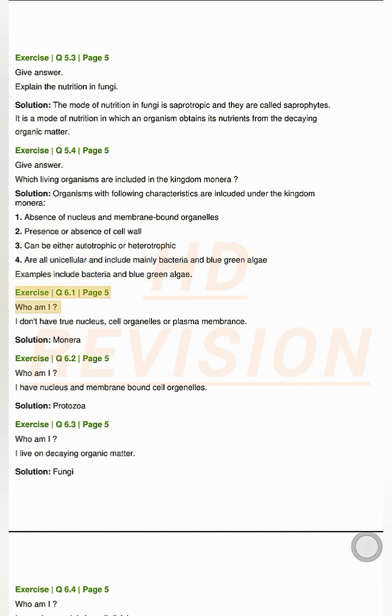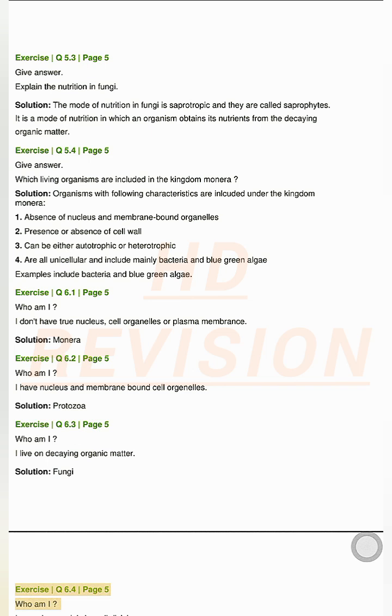Exercise Q6.1, page 5. Who am I? I don't have true nucleus, cell organelles or plasma membranes. Solution. Monera. Exercise Q6.2, page 5. Who am I? I have nucleus and membrane-bound cell organelles. Solution. Protozoa. Exercise Q6.3, page 5. Who am I? I live on decaying organic matter. Solution. Fungi.